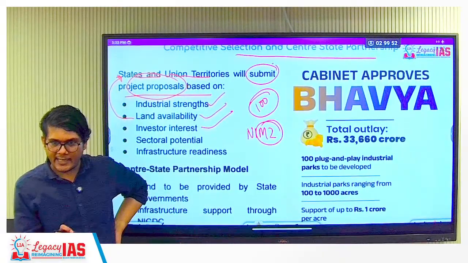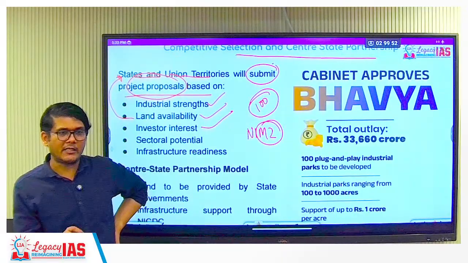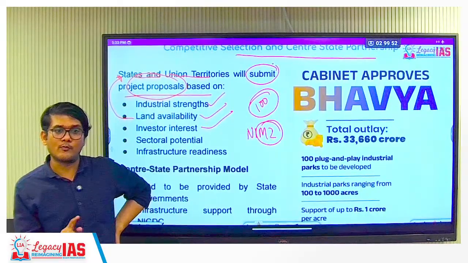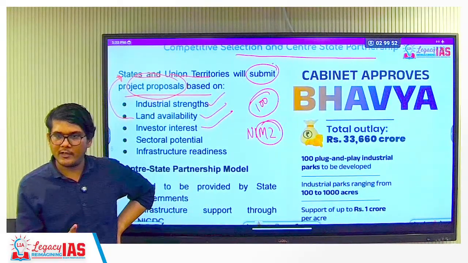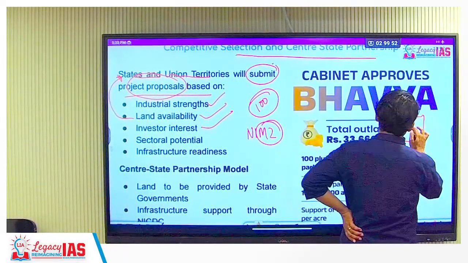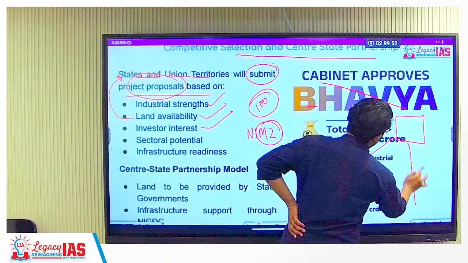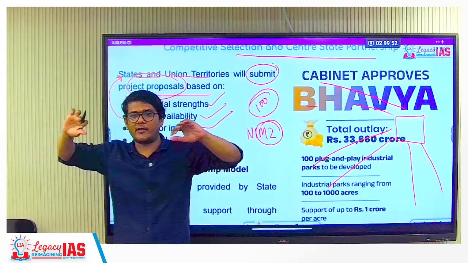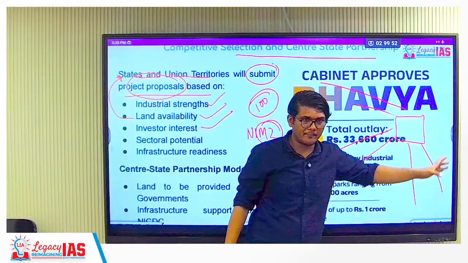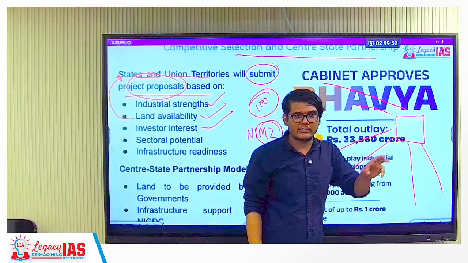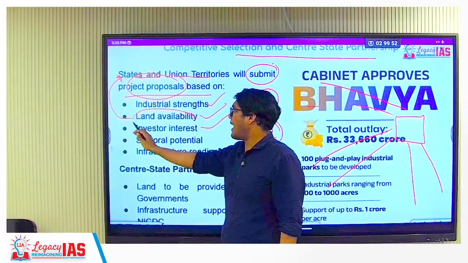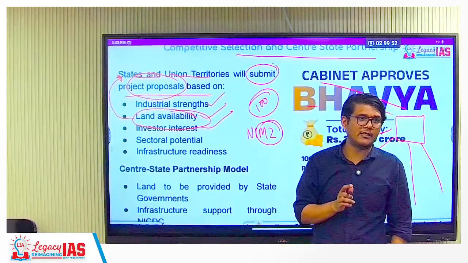For that, 500 hectares of land is needed, out of which 30% area will be dedicated for manufacturing alone. That 500 hectares needs to be provided by the state government. When the state government provides that area, the central government will provide the development of the adjacent areas, the connectivity, the dedicated freight corridors and the expressways around it. But this area has to be provided by the state government. So here also, for those parks, land has to be provided by the state government.